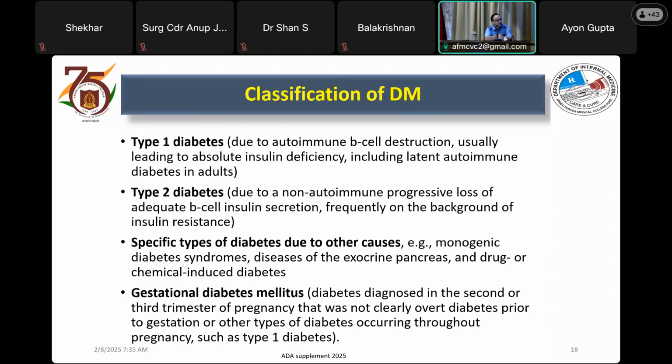And then we have type 2 diabetes. This is the non-autoimmune progressive loss of beta cell function. There is also beta cell dysfunction in type 2, but it is present in the background of insulin resistance, obesity, and metabolic syndrome. Other specific types of diabetes are included in the third broad category, which includes monogenic diabetes, diabetes of the exocrine pancreas, and certain drugs, chemicals, and infection-related diabetes. And gestational diabetes has been given an isolated group, which is the fourth under this ADA classification.